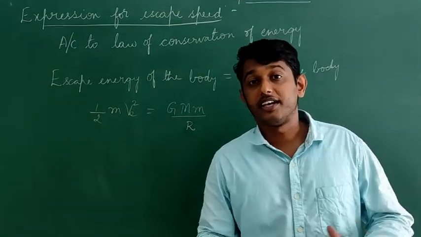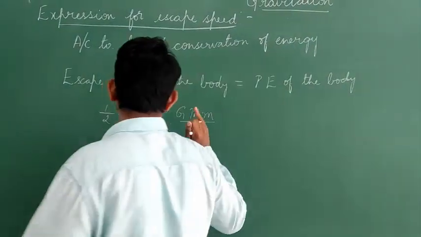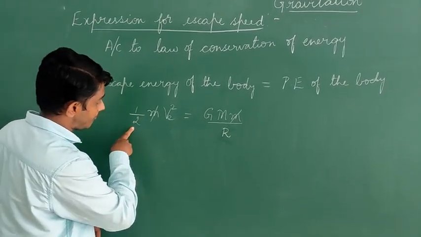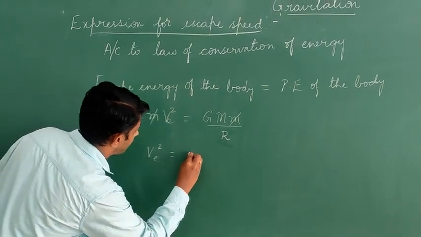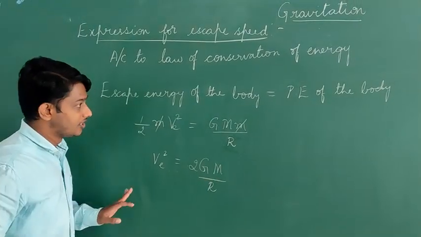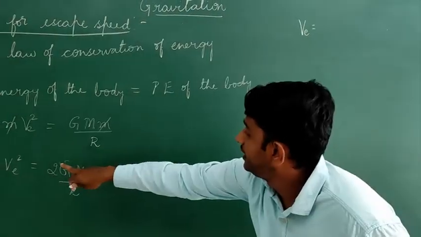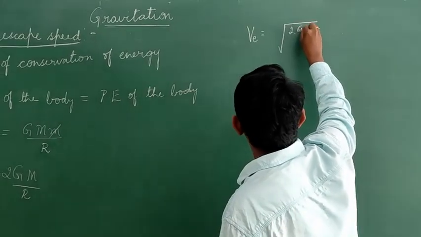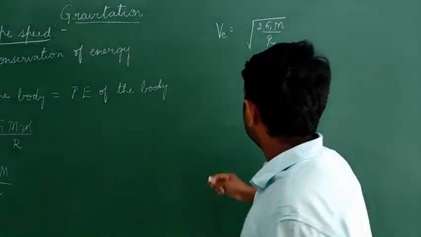So here work is not done at all. For that reason, I have not taken the negative symbol. So here m will get cancelled. I'll cross multiply this 2 to the right hand side. VE square is equal to 2Gm by r. After this, I'll put the square to the right hand side, that is, VE is equal to square root of 2Gm by r.